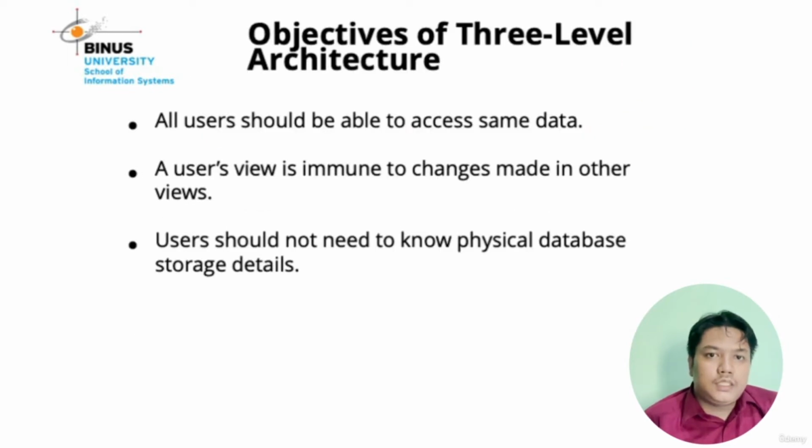Okay, next topic we discuss is the objective of three-level architecture. Why do we need three-level architecture? Because all users should be able to access the same data. A user view is immune to change made in other views. So it must be independent. Users should not need to know the physical database storage detail. This is the objective or purpose of three-level architecture.